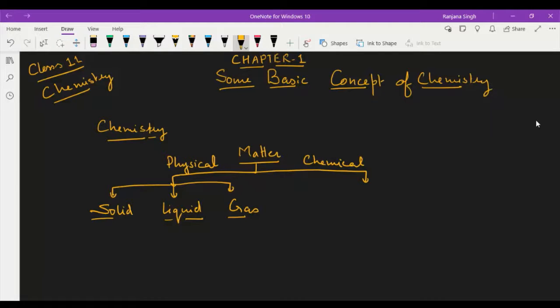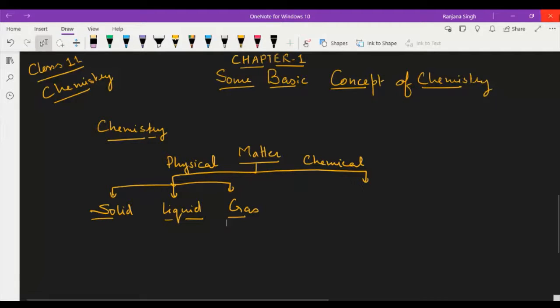And it can occupy the whole volume in which it is placed. Okay. And it is highly compressible and expandable. You can compress or expand gas. These are some basic properties of liquid, solid and gas.